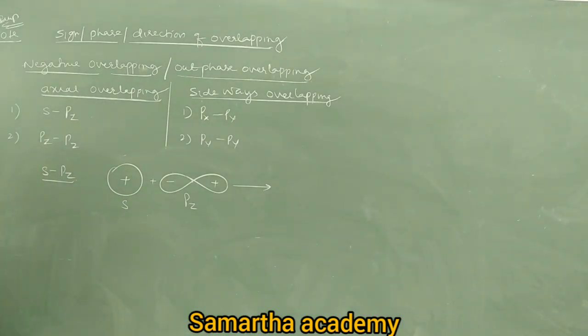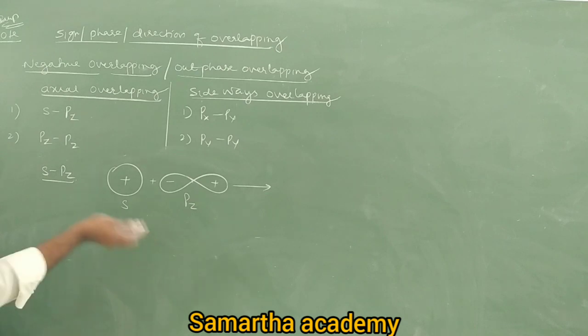Which overlapping is this? Negative overlapping. Does negative overlapping lead to form a bond? No. Anti-bond. Positive overlapping always gives a bond; negative overlapping does not form a bond, it forms an anti-bond, which we study in MOT theory. So this negative overlapping does not form any bond.